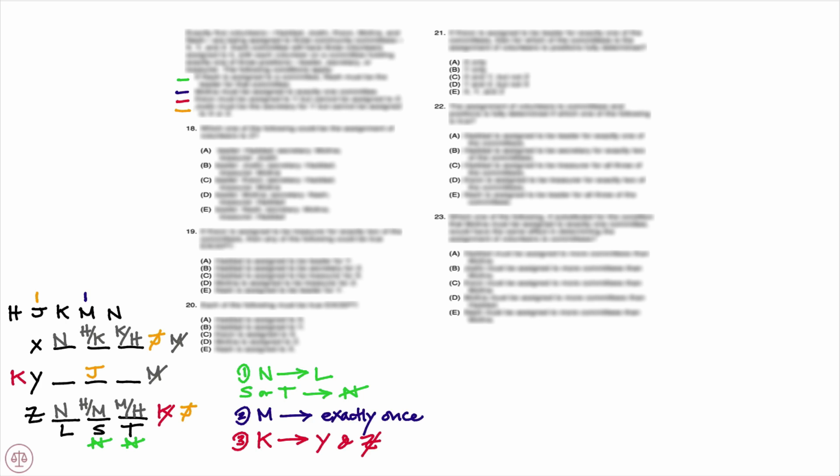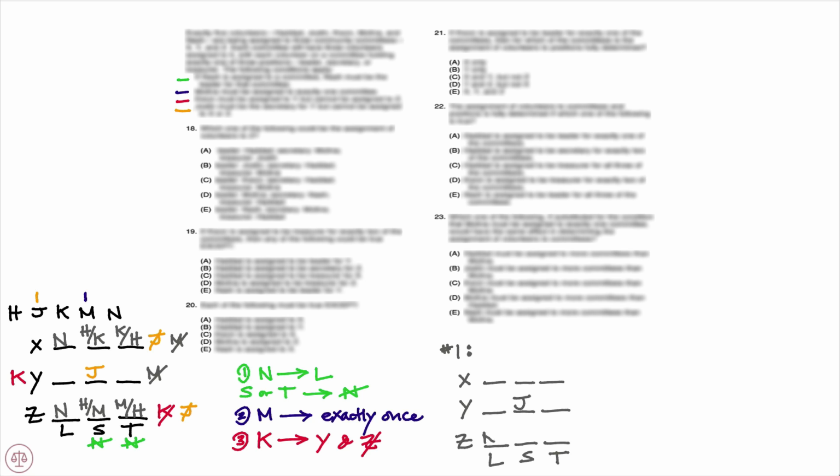Now, turning my attention here to Committee Y, which is the only one that we haven't filled out completely, notice that we must place Kwon still, which means Kwon is either going to be the leader or Kwon is going to be the treasurer. So let's draw out these 2 scenarios here just to make sure we have them clear.